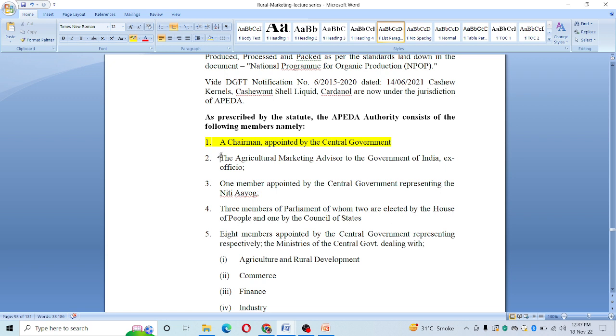Then they have the agricultural marketing advisor to the government of India. One member appointed by the central government representing Niti Aayog.